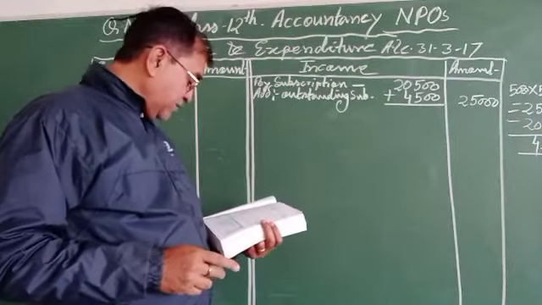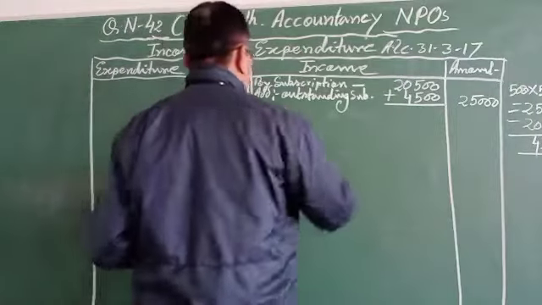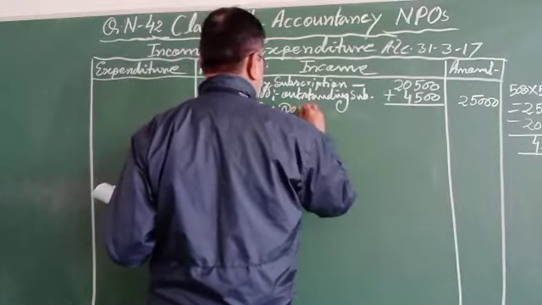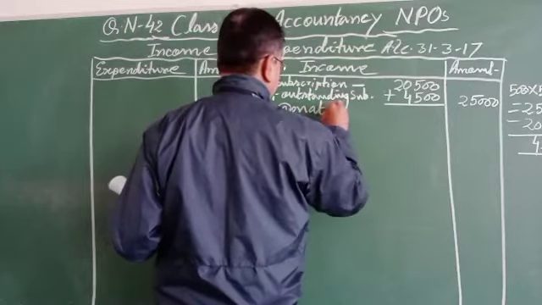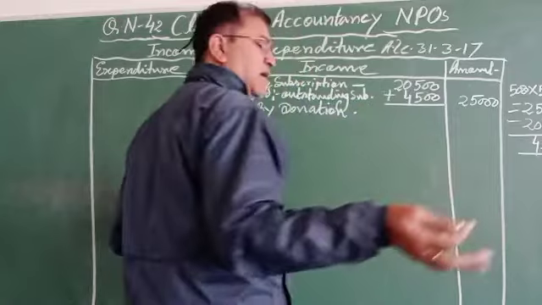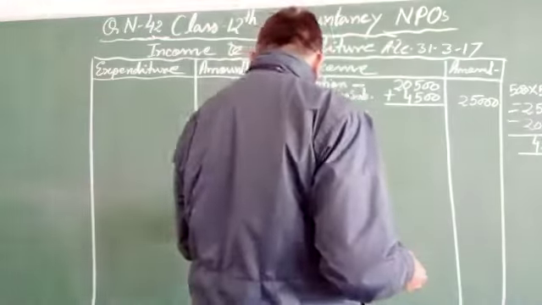Then again income, donation. By donation, whatever donation is of a certain amount given, that is just treated like a revenue item, 5,000.